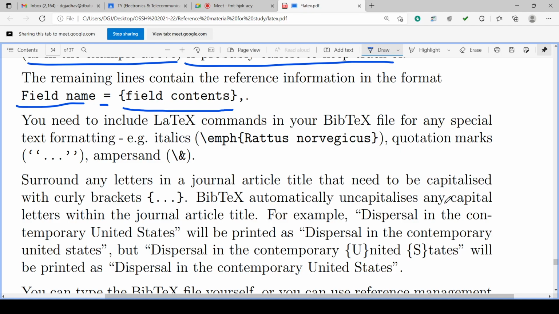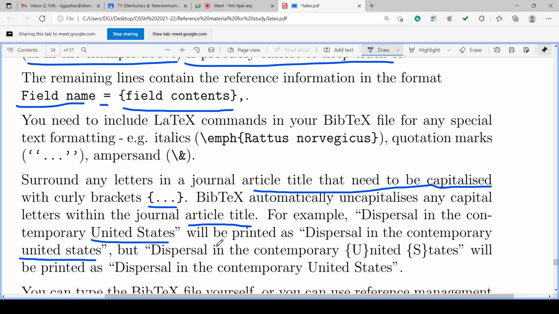Then for capitalization, we have to put curly brackets. If an article title needs to be capitalized, we can put it into curly brackets. In case of capitalization, BibTeX automatically uncapitalizes any capital letters within the journal article title. For example, dispersal in the contemporary United States will be printed as dispersal in the contemporary, and the U and S of United States will automatically become small.